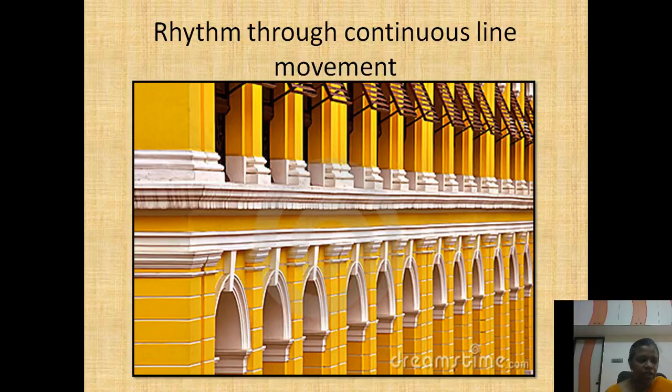This is a very good example. And in family resource management, you can take the example of furniture or a cupboard. In a cupboard or a piece of furniture, the lines are used continuously. There are no broken lines. That is a very good example of continuous line movement.